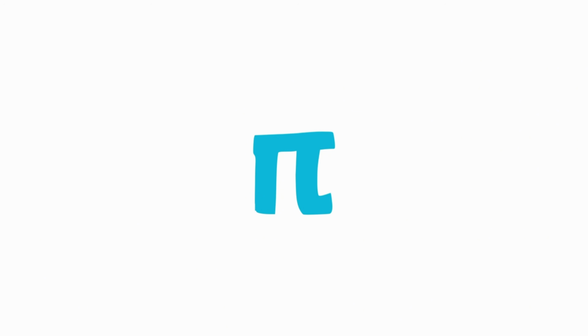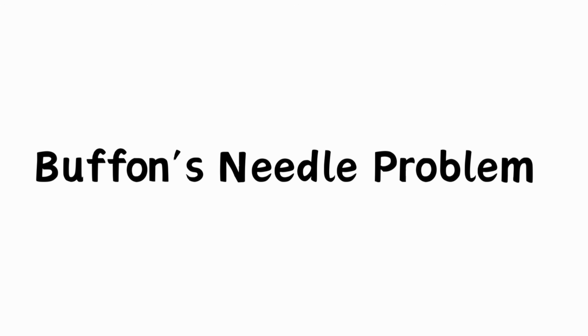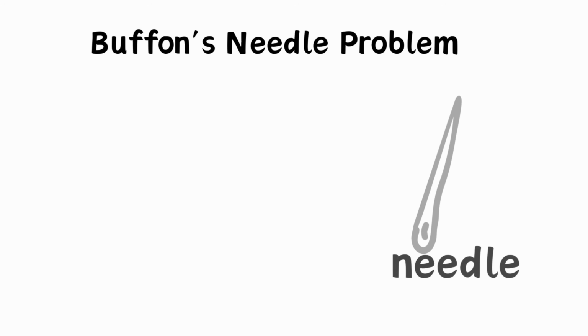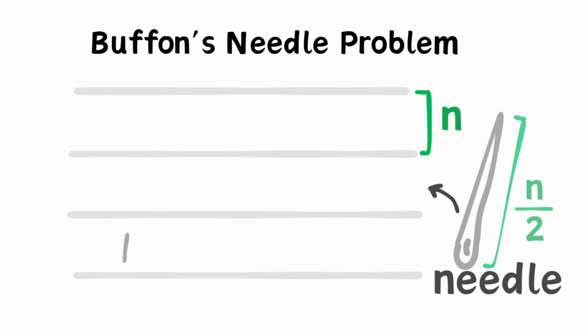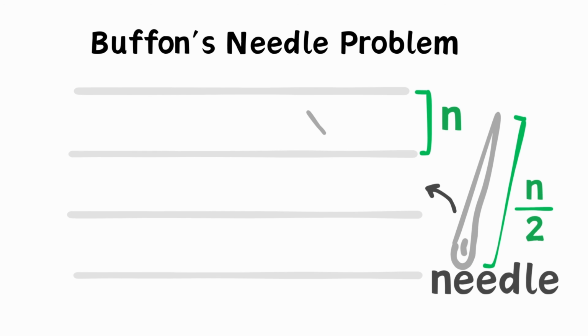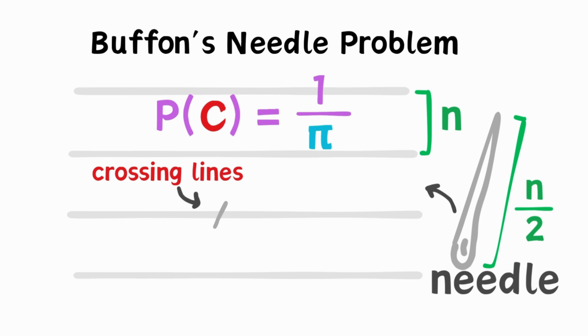Another interesting thing about pi is pi doesn't just appear in circles. It shows up in some of the most unexpected places in mathematics. There's a famous experiment called Buffon's needle problem. Imagine repeatedly dropping a needle randomly onto a floor with evenly spaced parallel lines. Each line is spaced n units apart, and the needle has a length of half of n. Amazingly, the probability of the needle landing over one of the lines is 1 over pi.